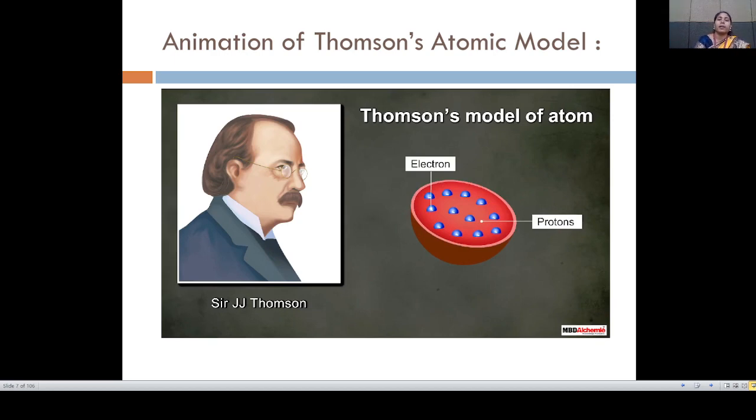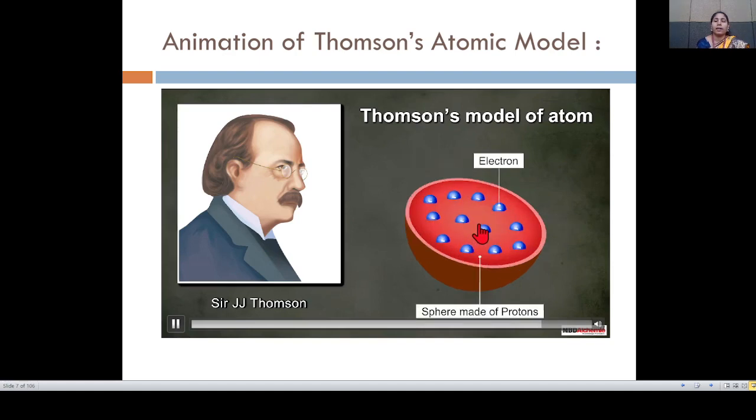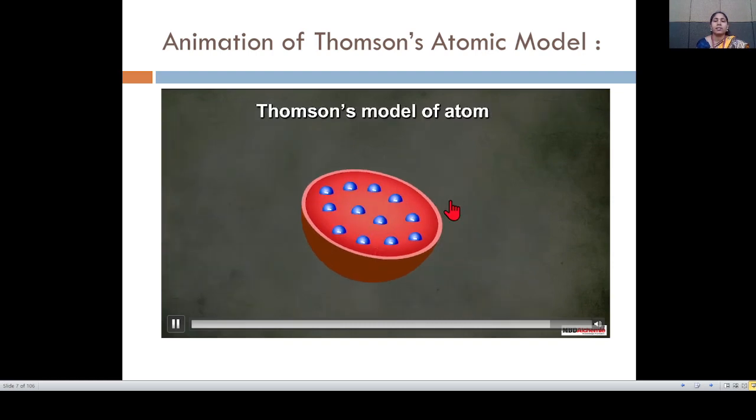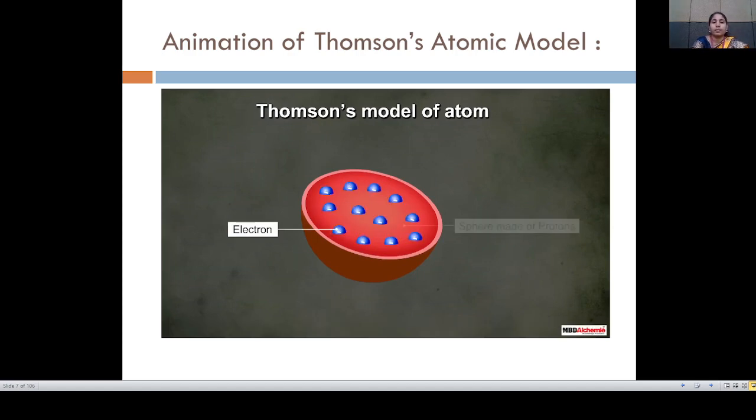Here are the negative charges, which are the electrons, and the positive part is the red-like structure, which is the protons, and the electrons are in between the red-like structure. So electrons are embedded into the proton positions. Here the red part shows the protons and the electrons embedded into the model, a sphere made up of protons.